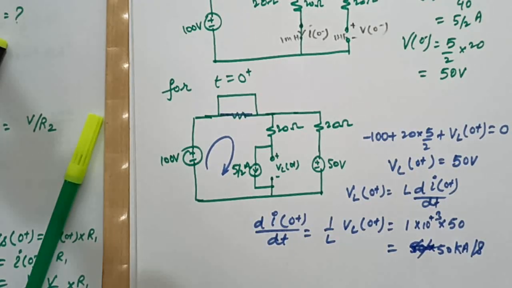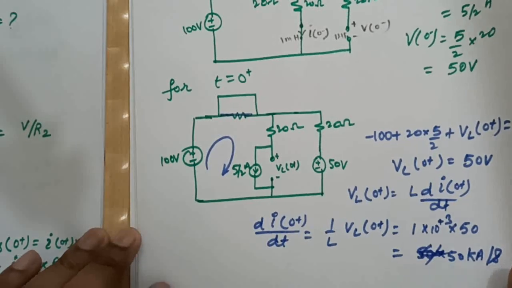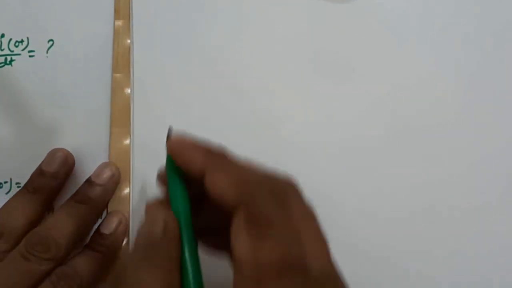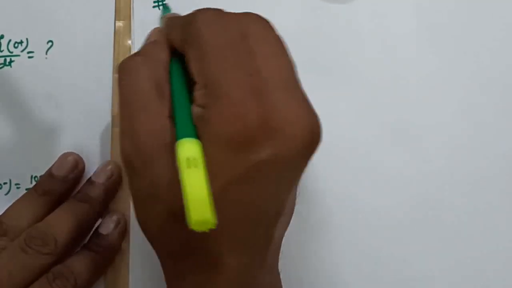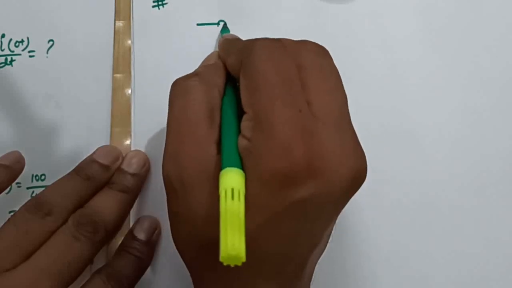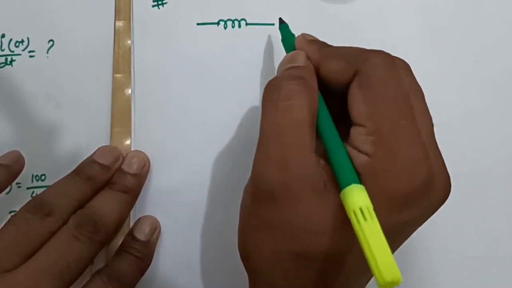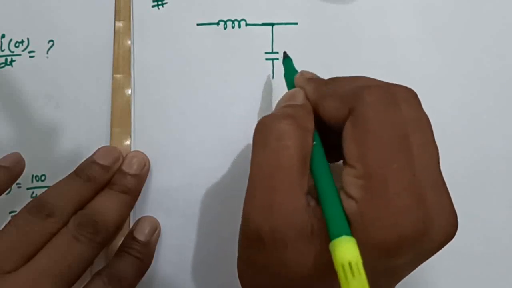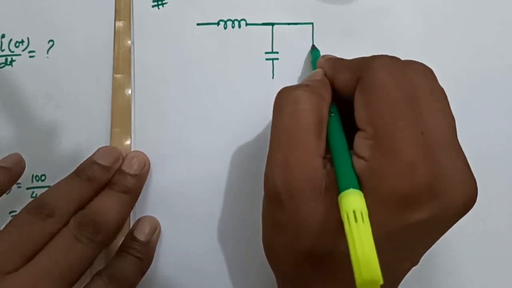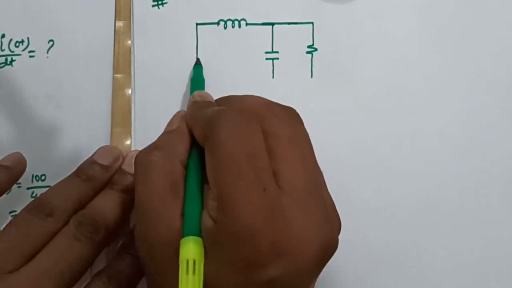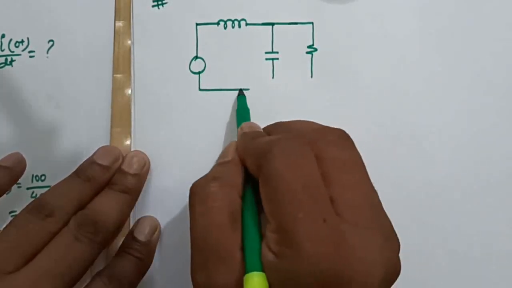Okay, let us take one more example on this, right? Question is, consider this circuit: inductor, a capacitor and a resistor, and this is our voltage source.